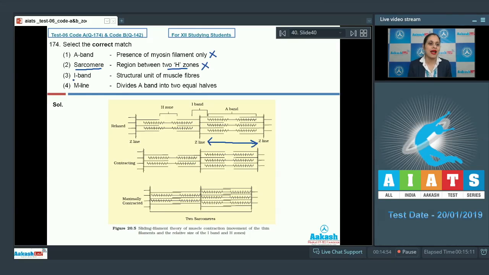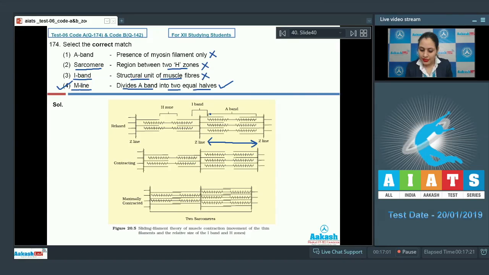The next option given is I band and the match given is structural unit of muscle fibers, and this is an incorrect option because structural and functional unit of muscle fibers is sarcomere and not I band. The last option given is M line and the match is divides A band into two equal halves, and as it is a correct match, so this is a correct answer to our question.